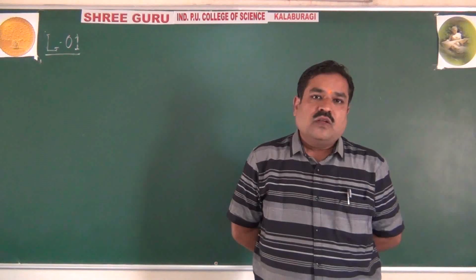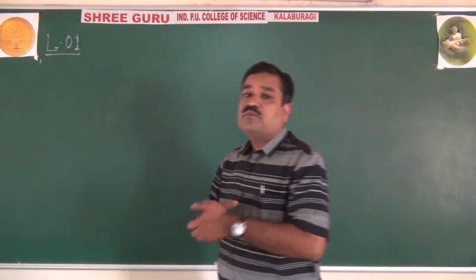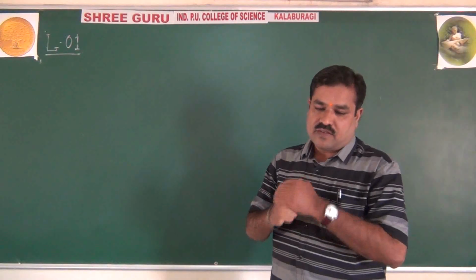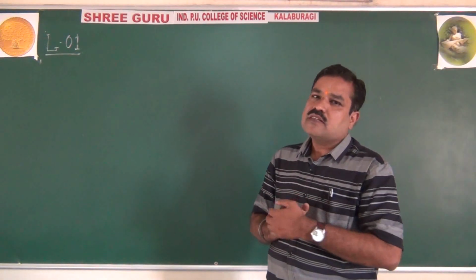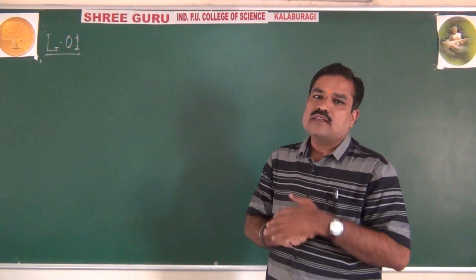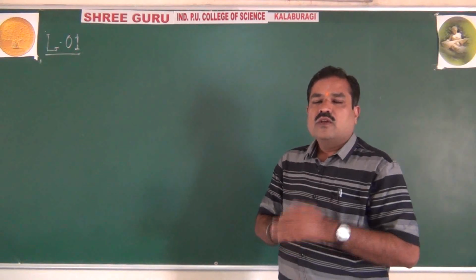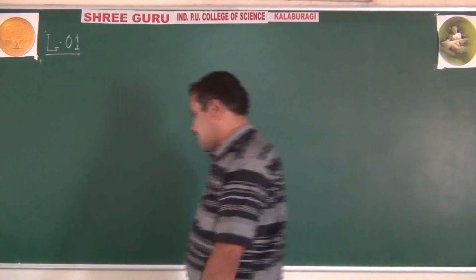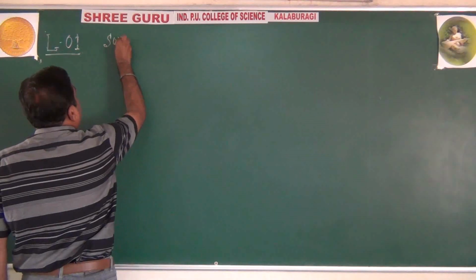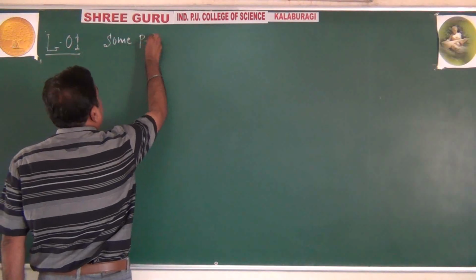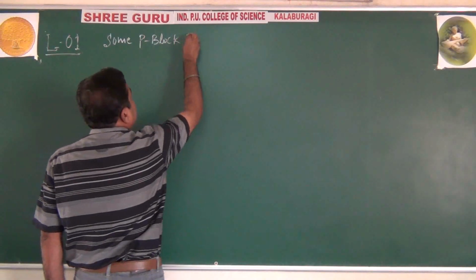Some P-block elements, in the first year you have already studied 25% of these P-block elements, that is the 13 and 14 group elements. Today in this class, once again continuing with some P-block elements.